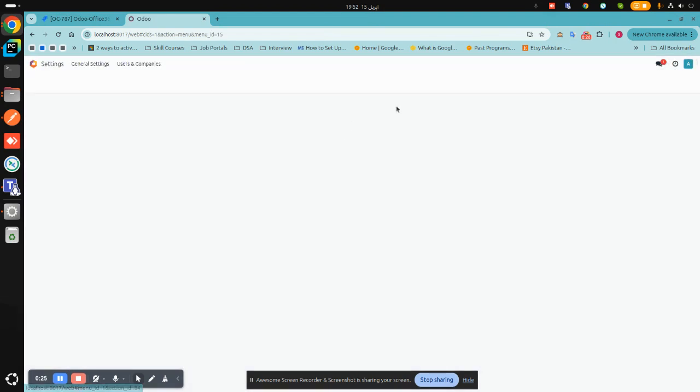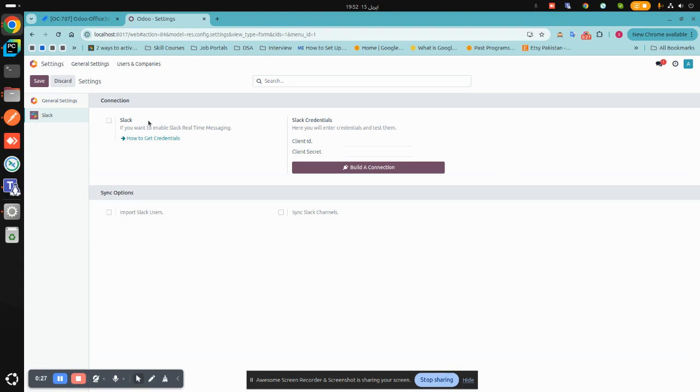Now we will go to Settings, then Slack. Here this checkbox enables real-time messaging. By real-time messaging, I mean that when we send a message from Odoo, it is automatically posted on Slack. So first we will check this, and we will also enter the client ID and client secret.